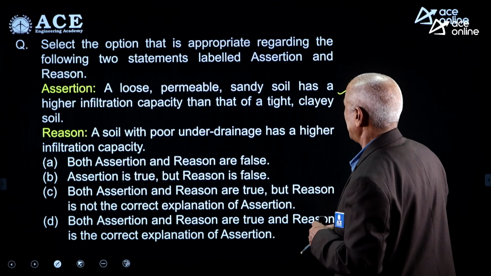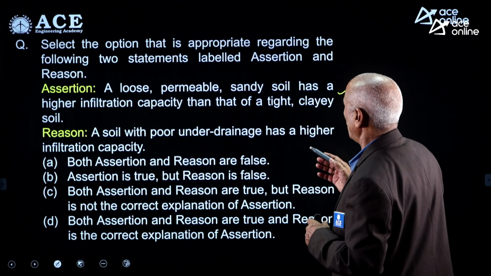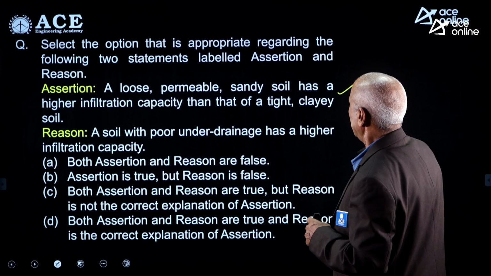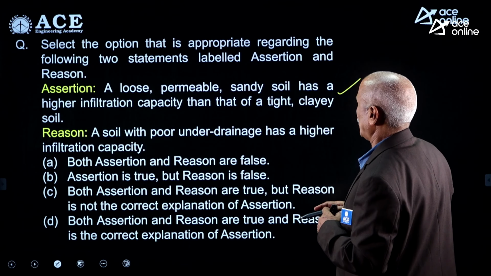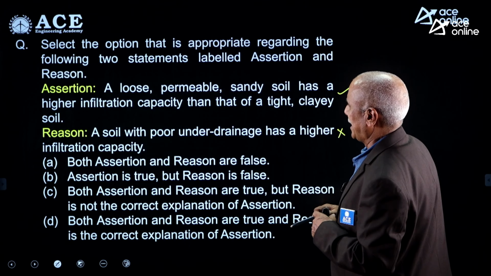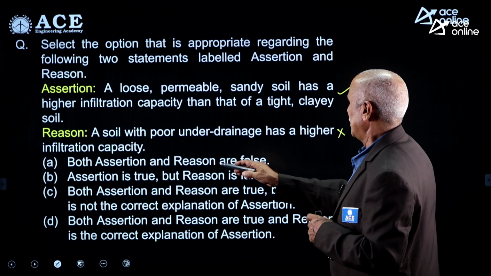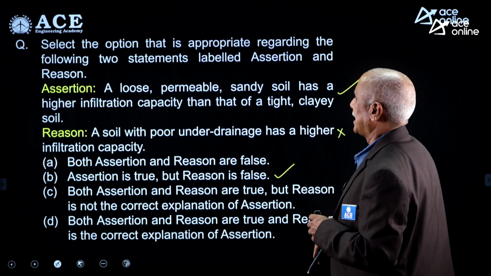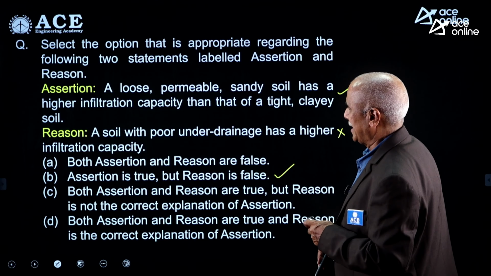Poor under drainage. Sand is having the poor higher under drainage, so sand is having higher infiltration capacity. So, reason is not correct. Statement is correct, reason is not correct. Both assertion is true, but reason is false. B is the right option for the given question.